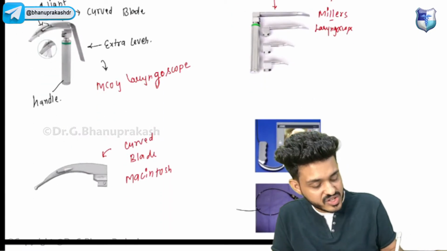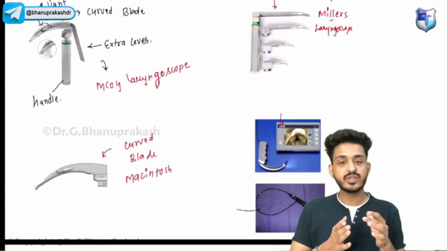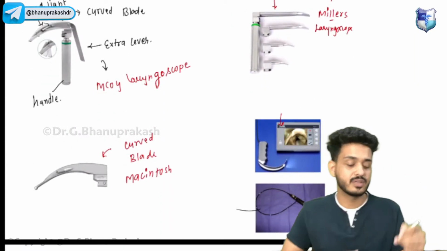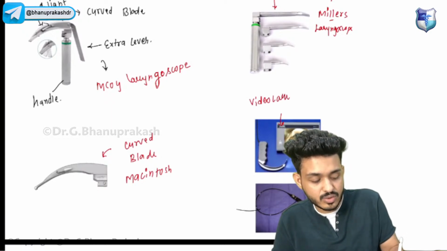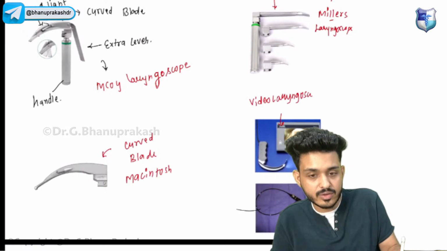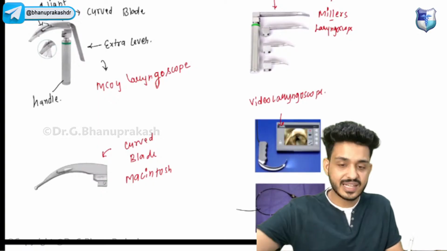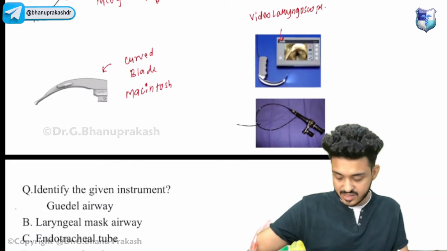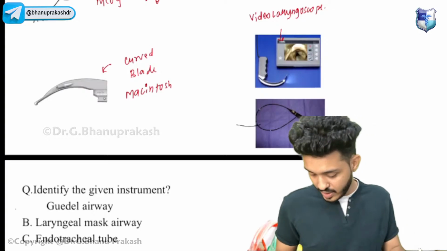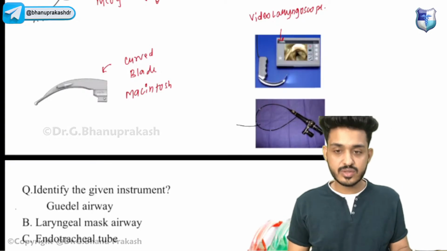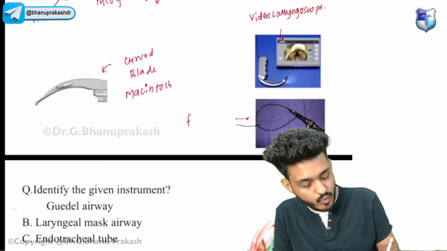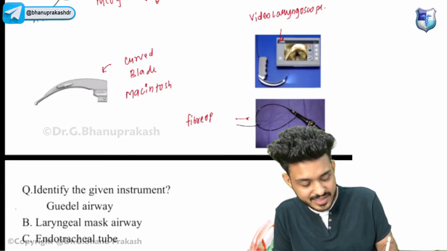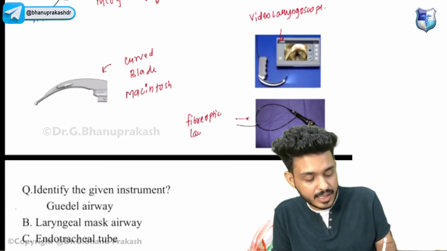Can you appreciate this one? We can see the video on the monitor itself, right? So this is your video laryngoscope. Next we have this one. What is this? Last one, try to answer. They will be asking questions based on this as well. This is your fiber optic laryngoscope.